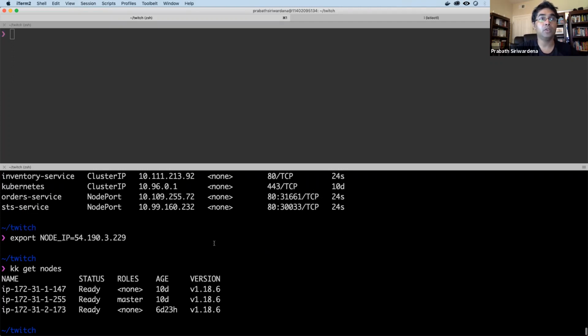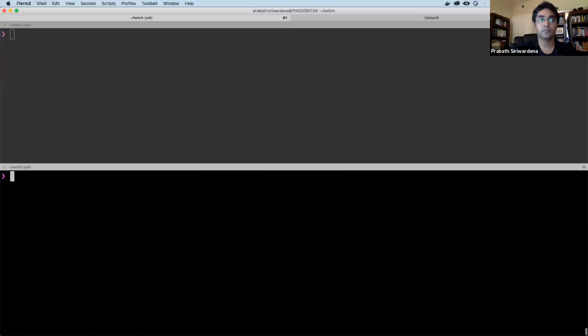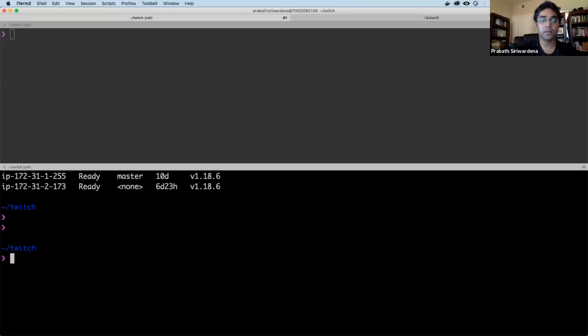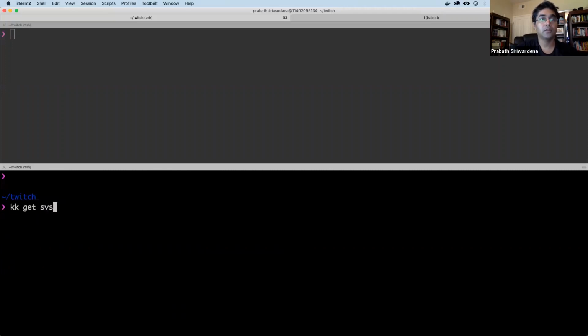And then to access the STS service, I need to use the node IP along with the node port. In this particular case, this is the node port for the STS service, and for the order service, this is the node port. So let's export that again.